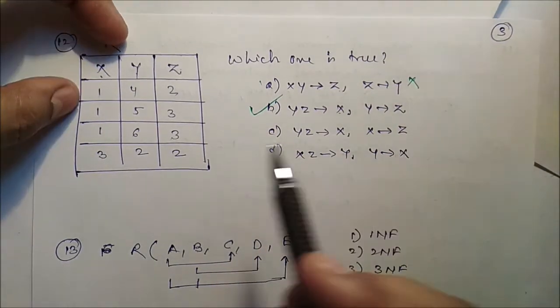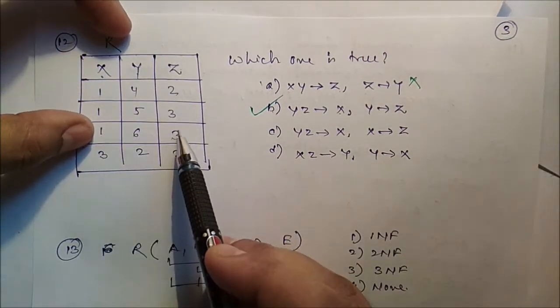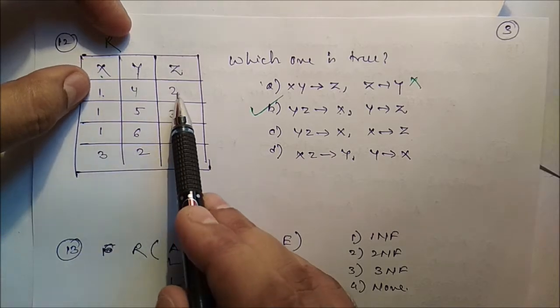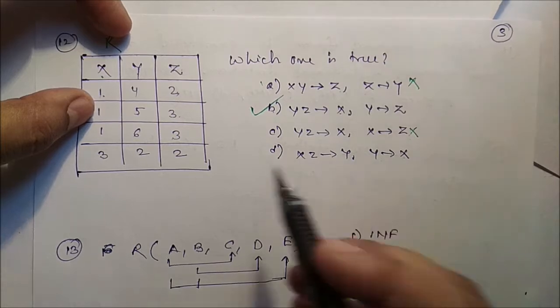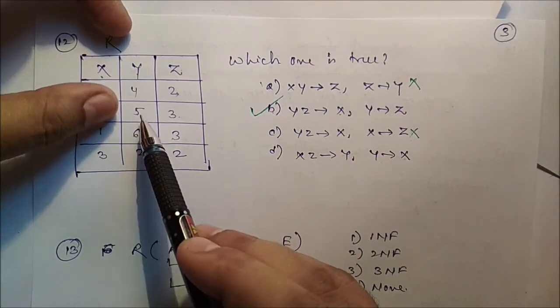Similarly X to Z. So 1, 1, 2, 3, 3. So if X is 1, sometimes it is 2, sometimes it is 3, so it is not correct. Similarly Y to X. So 4, 1, 5, 1, 6, 2, it is true.